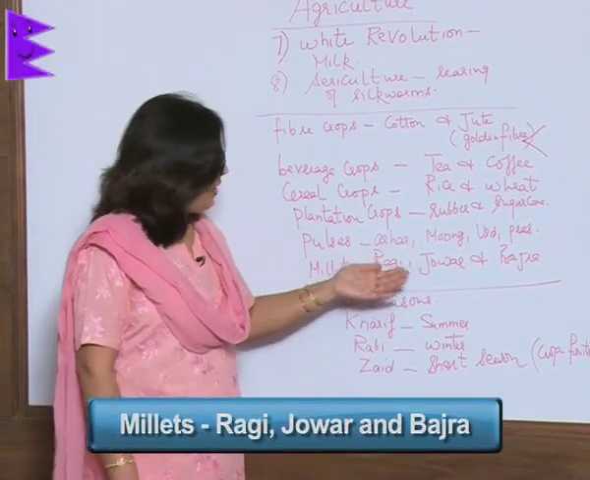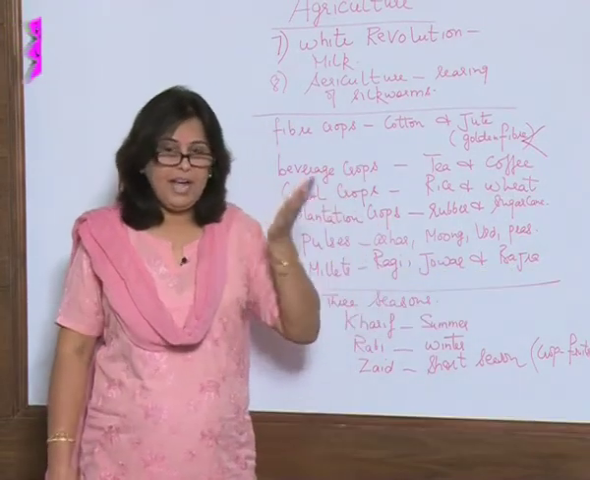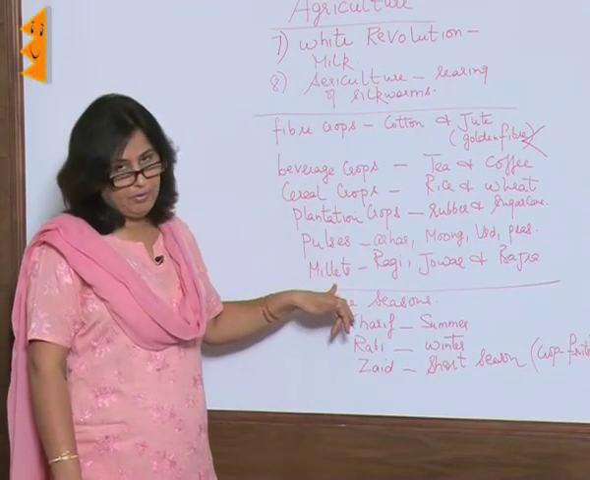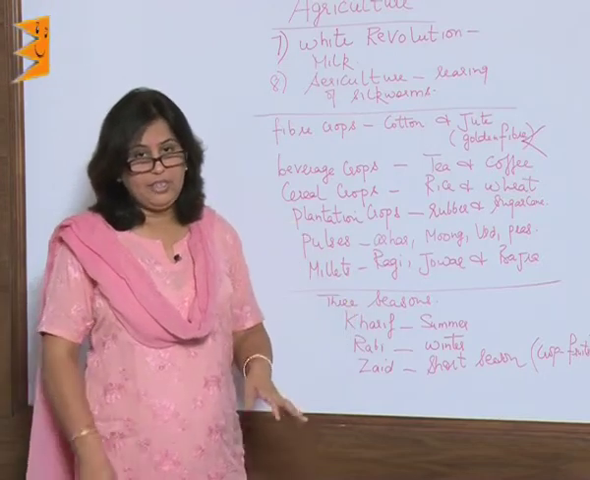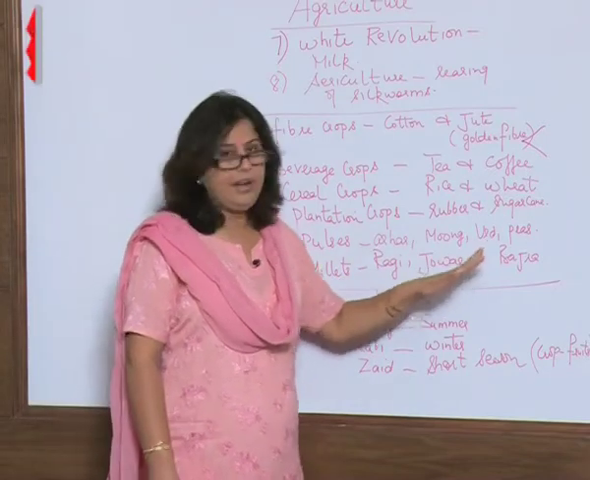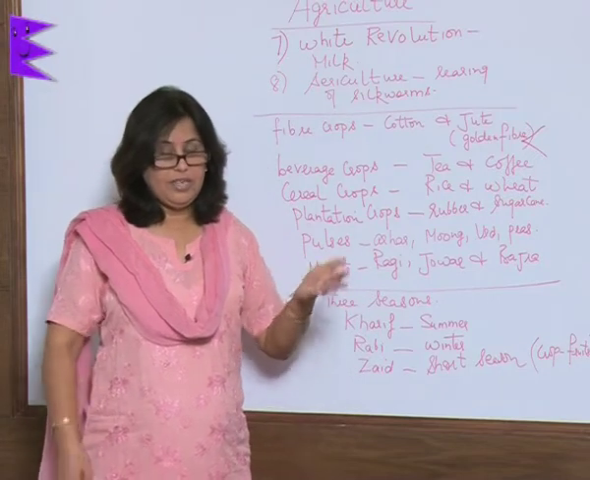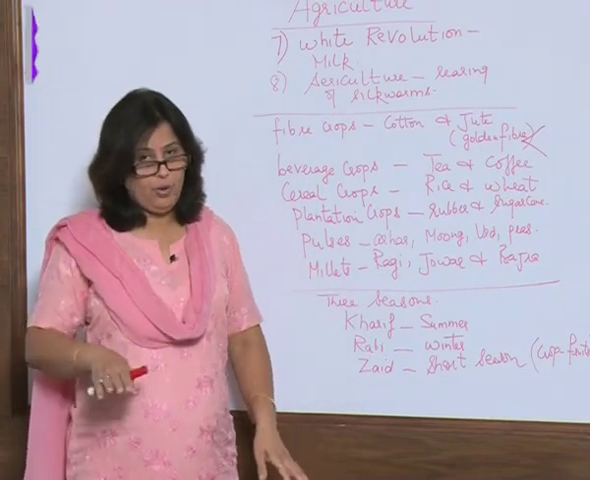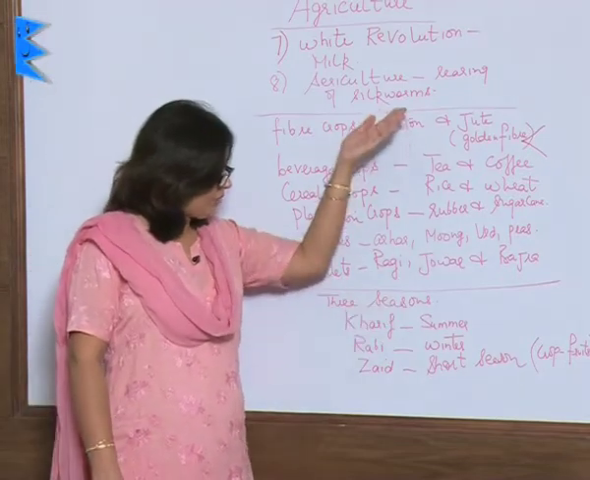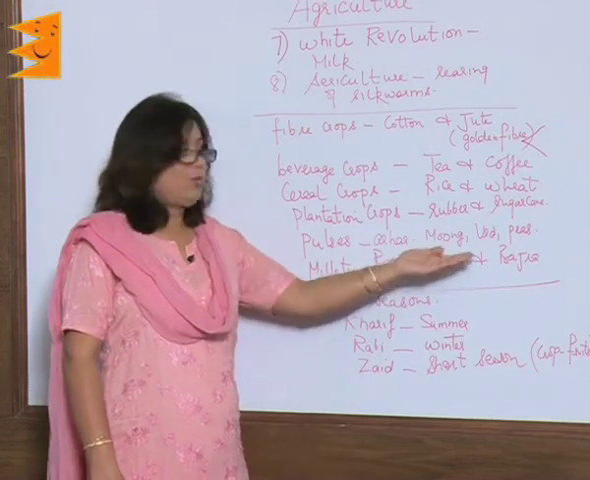Millets. Millets are ragi, jowar and bajra. Remember, after wheat and rice, this is the third important cereal crop of India, or the crop which is eaten by many people in India, and the millets are ragi, jowar and bajra. I will tell you about its plantation conditions, about how it is grown, where it is grown when I go further into the chapter. Well, you already know the kind of crops which are there and its varieties.